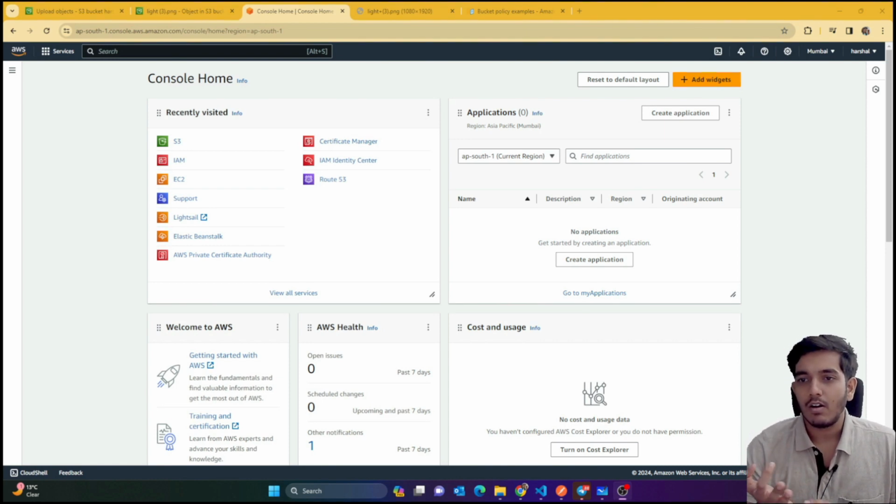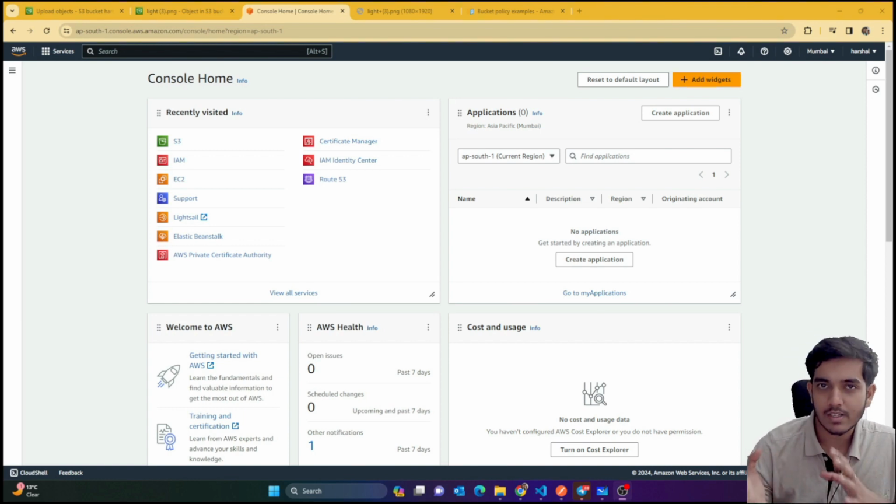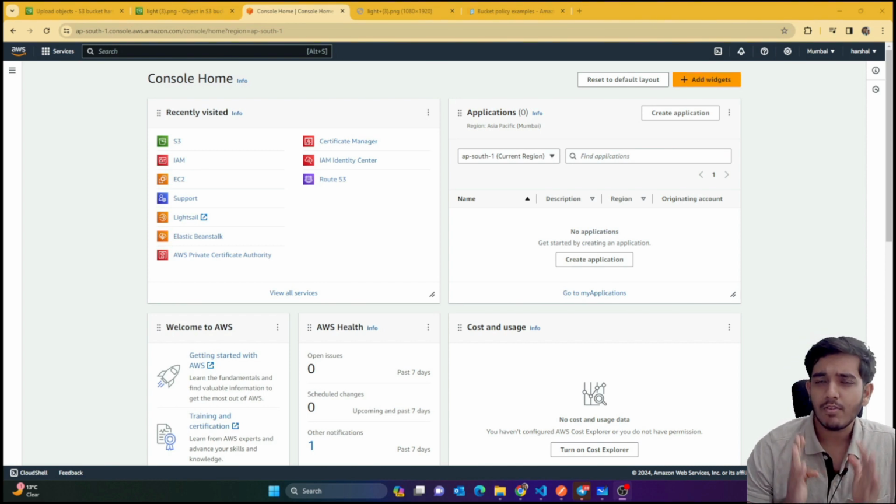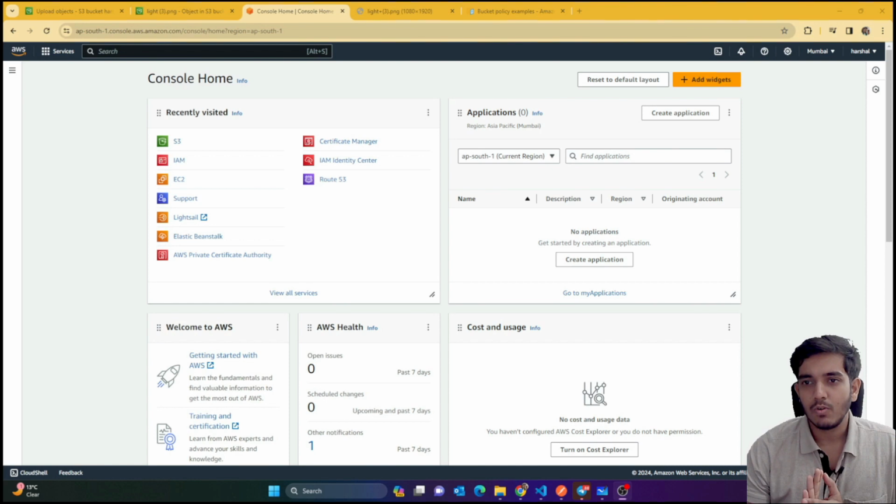We have IAM for managing the users, like the users which are allowed to use this AWS server. And then we have a lot of different services. We have Lambda. Then for ML we have different other services. For storing images or any kind of file, we have the S3 service. The full form of S3 is Simple Storage Service.